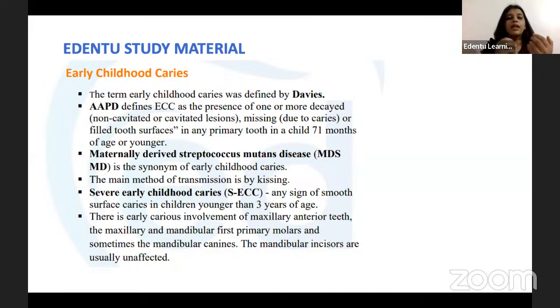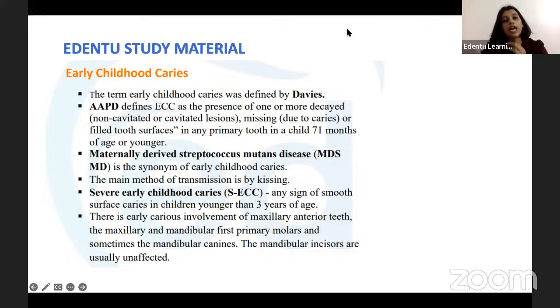Now, like I said, Streptococcus mutans is one of the most important causes of early childhood caries, and mostly the child gets the Streptococcus mutans bacteria from the mother. So maternally derived Streptococcus mutans is one of the primary etiological factors of early childhood caries, and maternally derived Streptococcus mutans disease is a synonym of early childhood caries as well because of this reason.